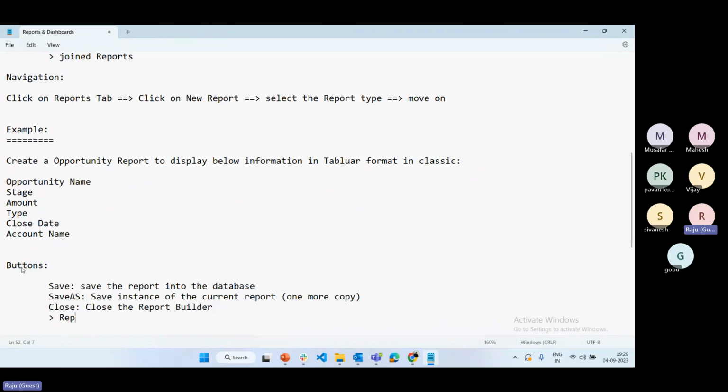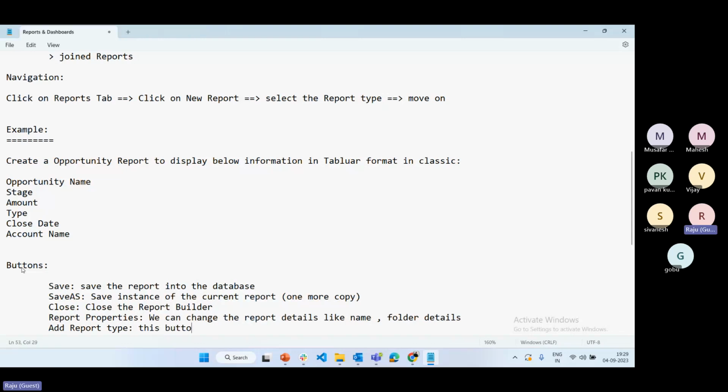And the next one is Report Properties. Report Properties means we can change the report details like name and folder details. Okay, that's one. And finally, Add Report Type.